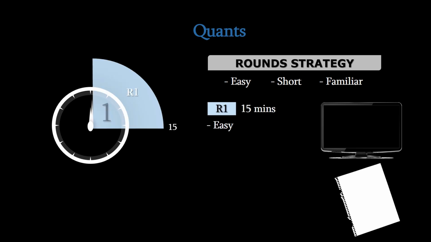In the first round, you can spend 15 minutes to find out the easier questions. How you do that is you start from the very first question, you spend 10 seconds on reading the statement, and if you think that the question is easier, which means that you know the formula or it is just a concept based question which is going to require less than 1 minute to be able to solve, then you attempt it and you spend no more than 1 minute on it. This does not mean that whatever question you come across, you're going to spend 1 minute on solving it. You have to decide in the first 10 seconds whether the question is of an easier type or not.